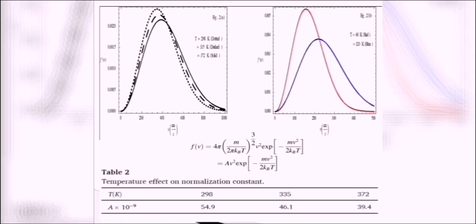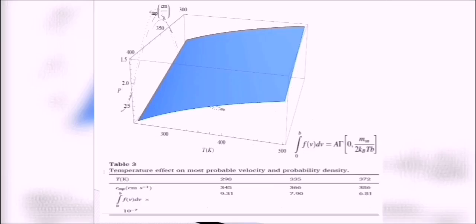Now this second graph is also a representation of the distribution of the particles inside the microgel and the velocity of the particles. With the increase in temperature, the distribution of the particles inside the microgel will decrease. This distribution of particles is the classical or the Maxwell-Boltzmann distribution. These are the tabulated values shown below in table 2.